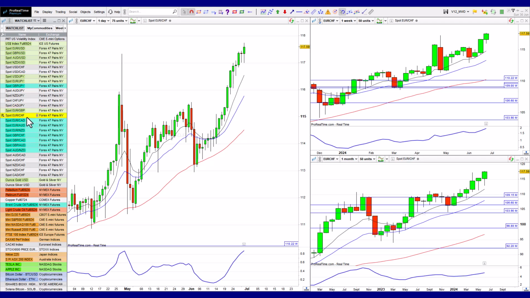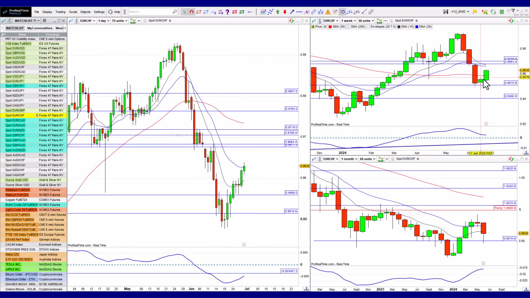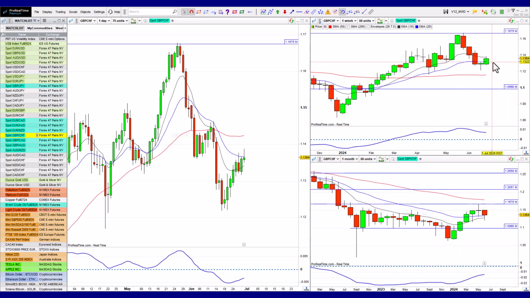Then the Swissy pairs. So Euro Swissy, my expectation last week I spoke about us getting the swing lows and expecting them to start to go higher. So Euro Swissy has started to head higher. We've got Pound Swissy, help me find it. There we go. Pound Swissy looking good so far. I like that. So that looks decent.